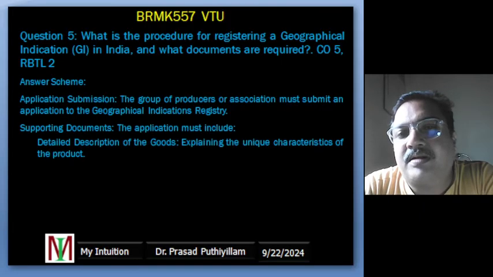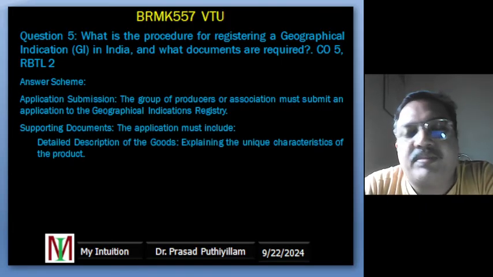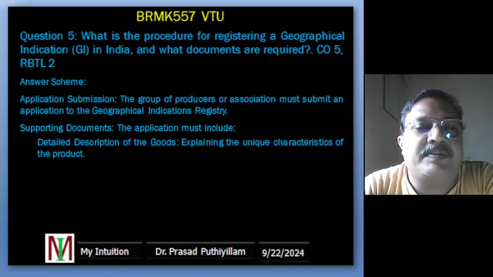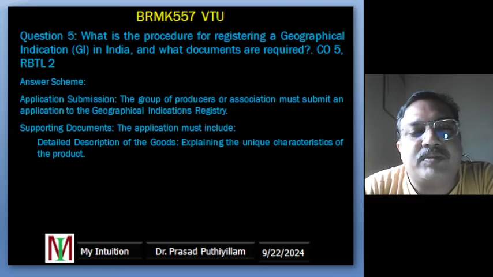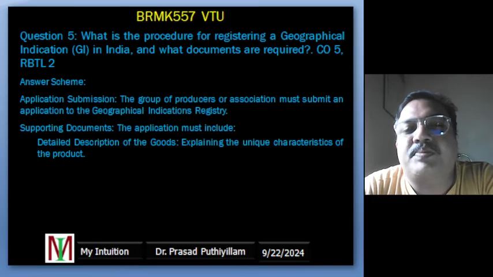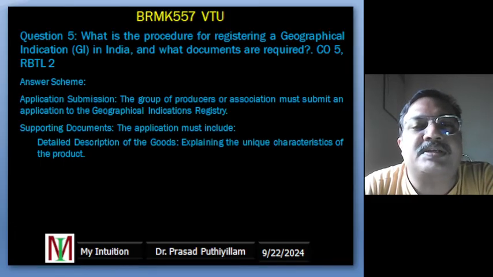The supporting documents: the application must include important documents like a detailed description of the goods, which explains what makes the product special and unique.